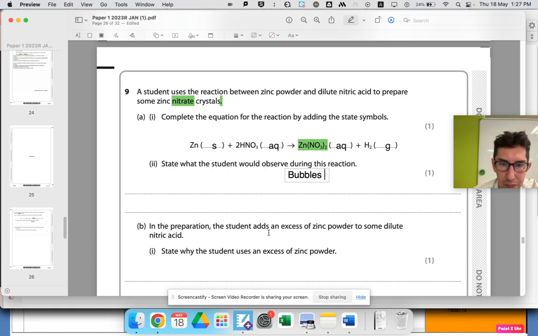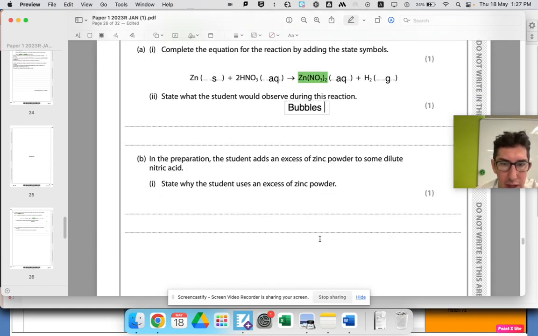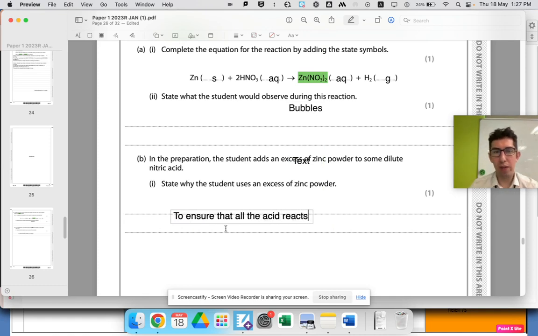In preparation, the student adds excess zinc powder to dilute nitric acid. Explain why the zinc is in excess. So we use excess zinc to ensure that all of the acid, the limiting factor, reacts. Why do we want all the acid to react? Why don't we just add excess acid so all the zinc reacts?